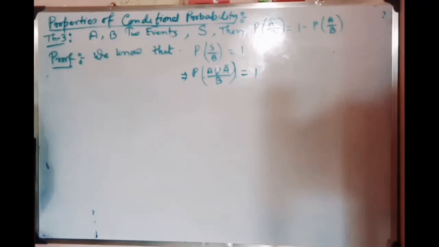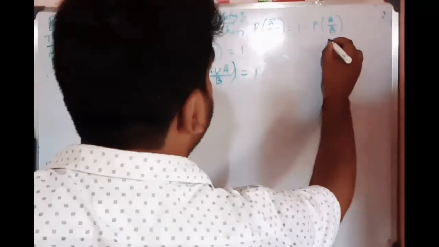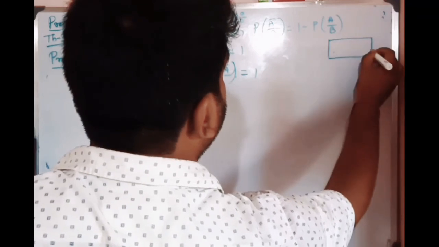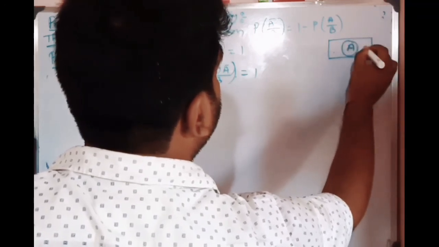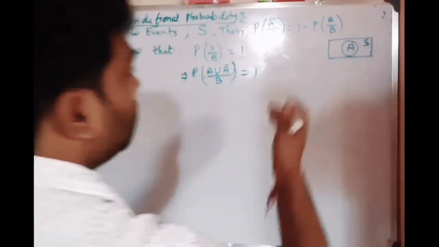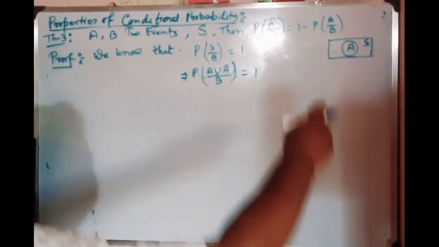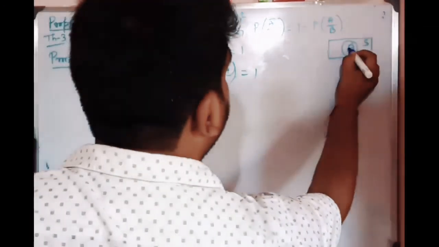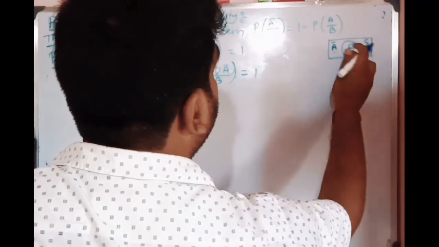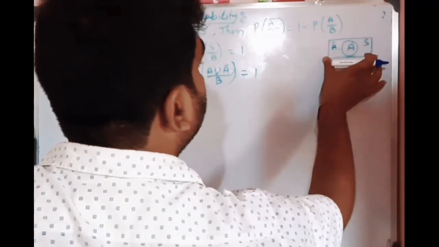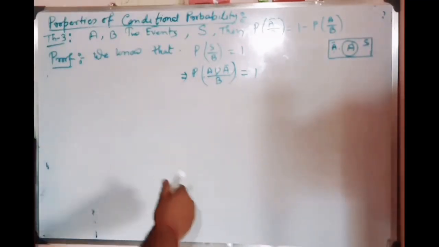Since for a sample space or for a set, if we take one set over here, then if this is the universal set, or this is the sample space, universal or sample space for probability, that is the same. Now here is A and this is A bar. Now if we union these two, we are getting the whole sample space. So here we are getting like that.